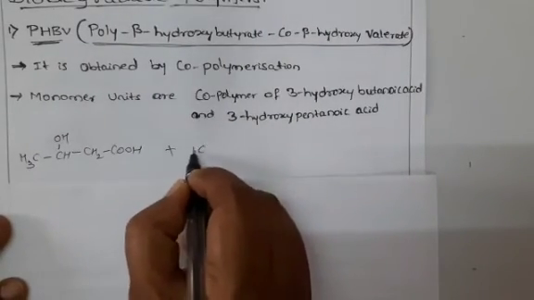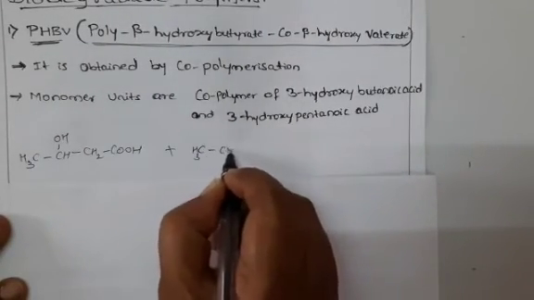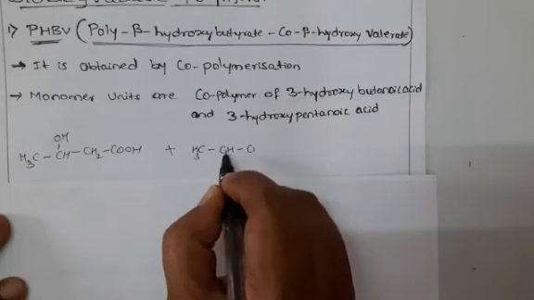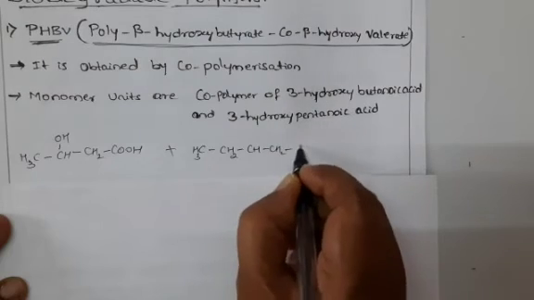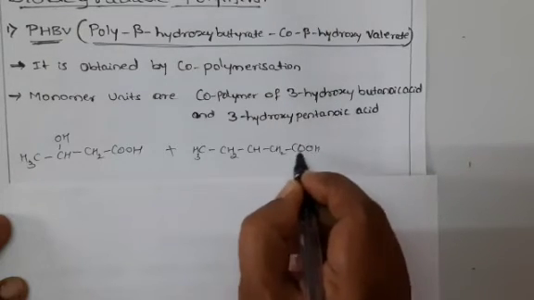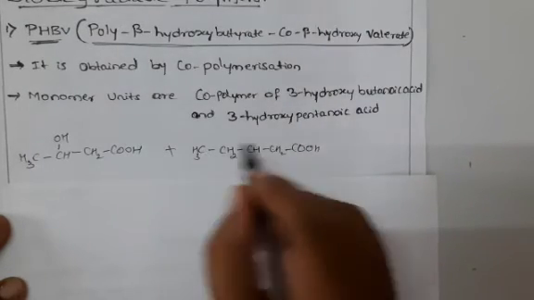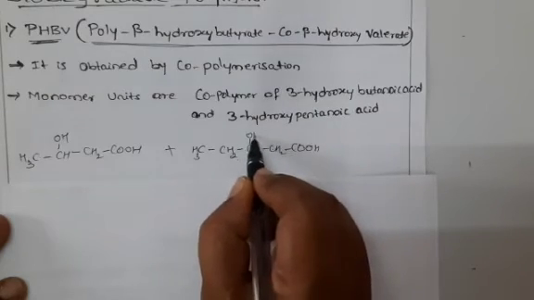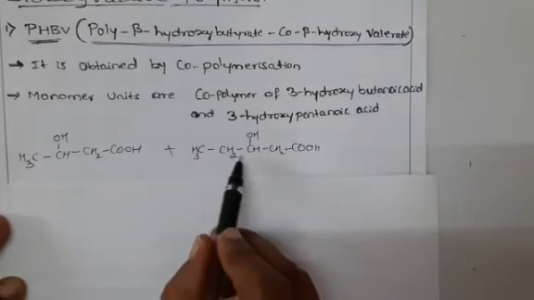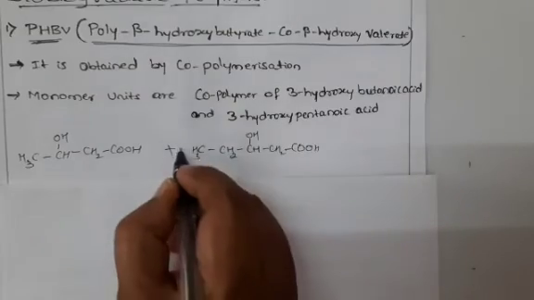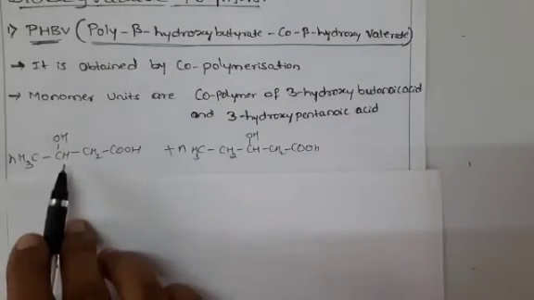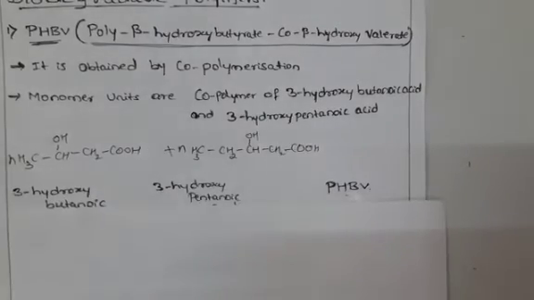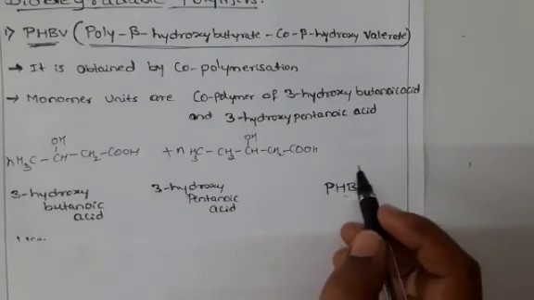How many carbons? 5 carbons, isn't it? CH2, CH2, COOH, 1, 2, 3, 4, 5 carbons. At the third position we have a hydroxy group. This is 3-hydroxypentanoic acid. We take n number of 3-hydroxybutanoic acid and 3-hydroxypentanoic acid.